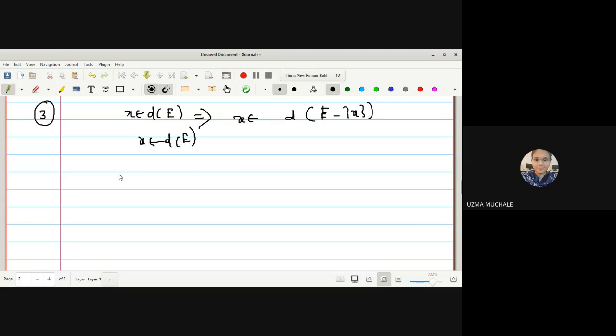It means that X is a limit point of capital E. So now we have to prove that X is a limit point of E minus singleton X.